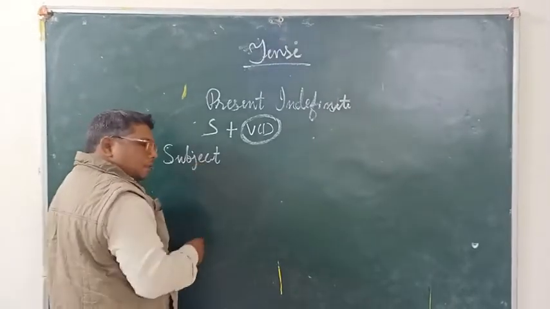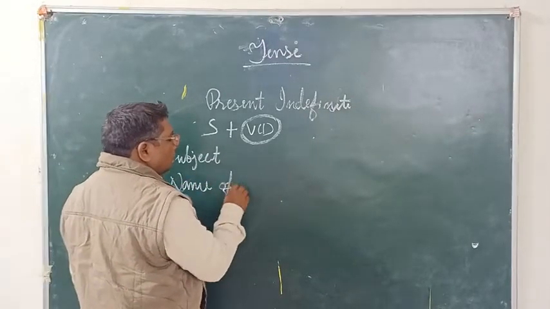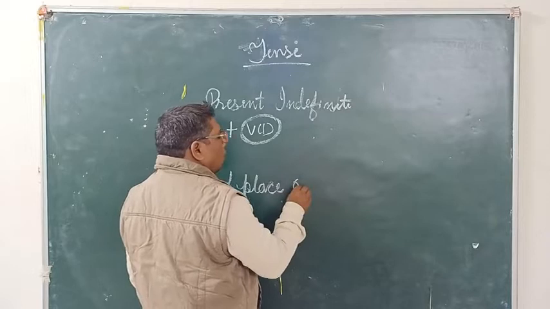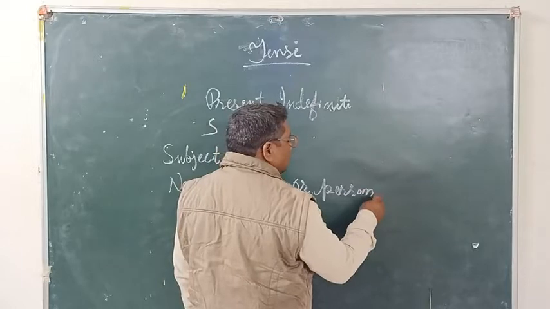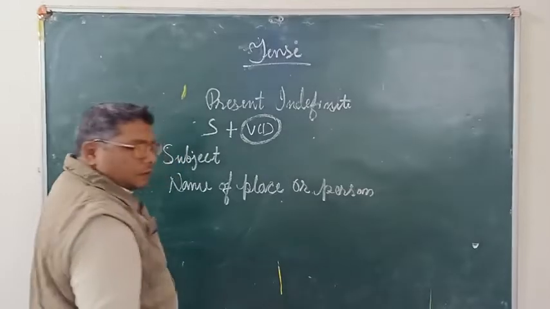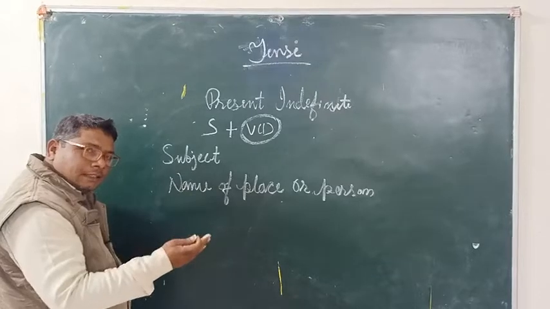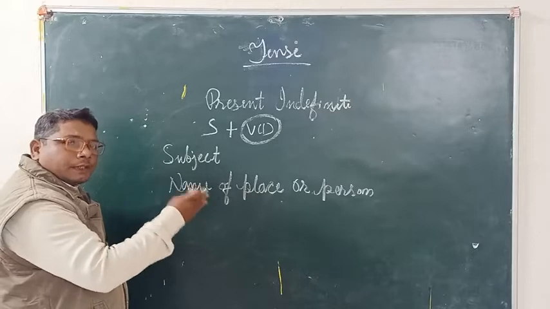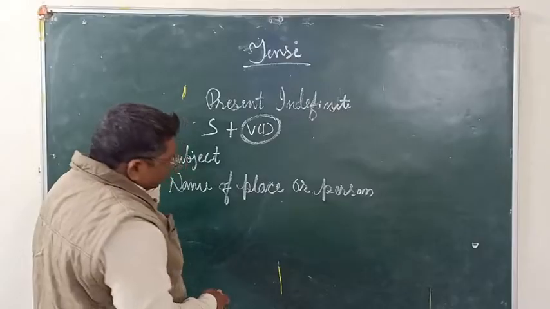See, subject: name of a place or person. Place, person. Okay, this is called a subject. Especially the sentence depends on a particular place, person or thing. That is called subject.